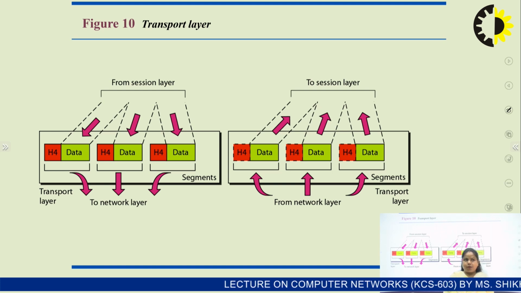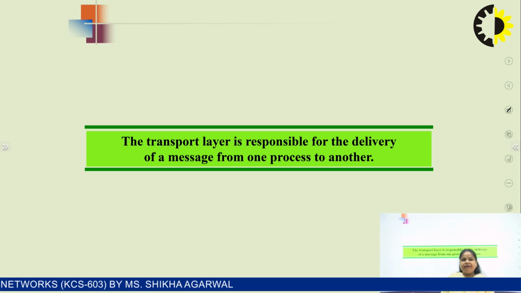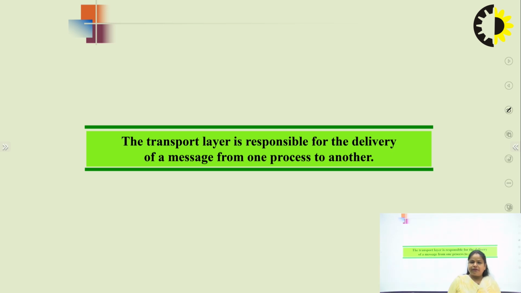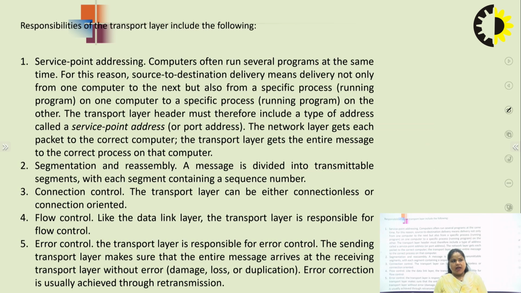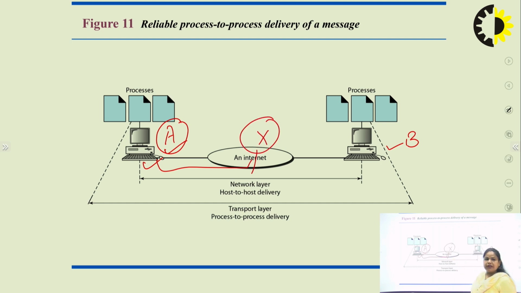The next is transport layer. It takes the services from the session layer and provides the services to the network layer, right? When we talk about the transport layer, it is the responsibility of the transport layer to deliver a message of one process to another process. For example, suppose there is an end system A and an end system B. Delivering the data from this particular node to the intermediate node is called host to network delivery.